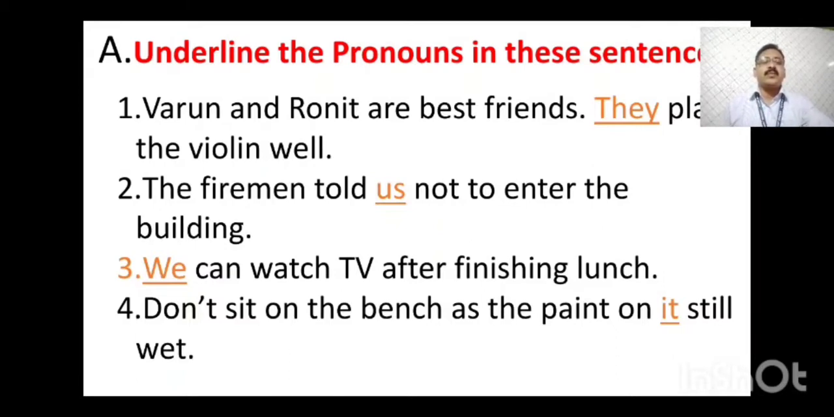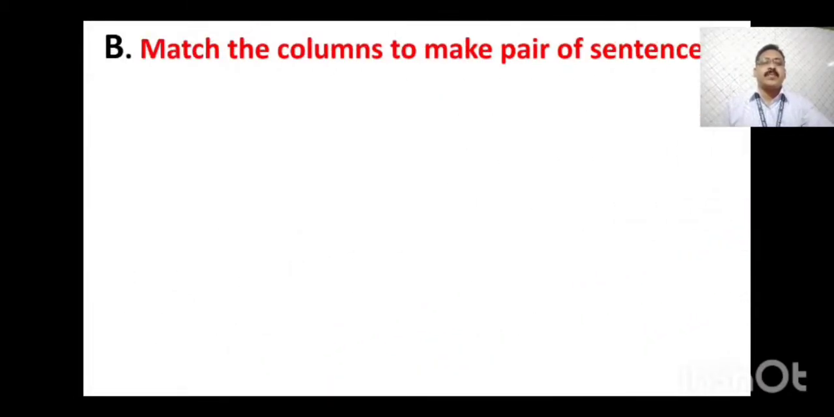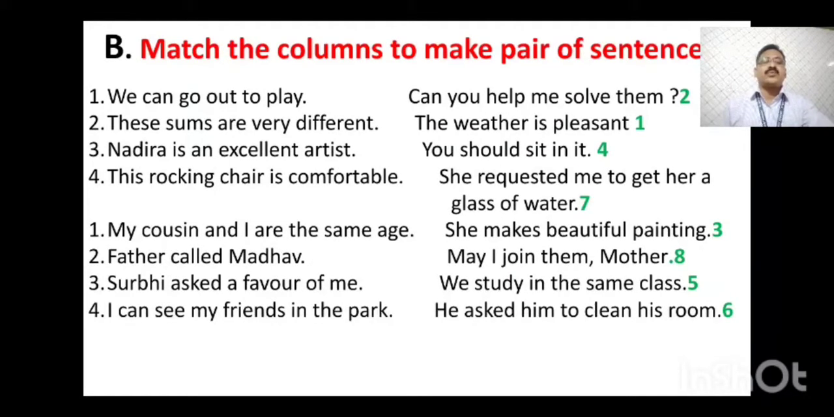So it is the pronoun in this sentence. It is underlined. Now bit number B, match the column to make the sentence. Here, two columns are there, column first one and second one. You have to match it.